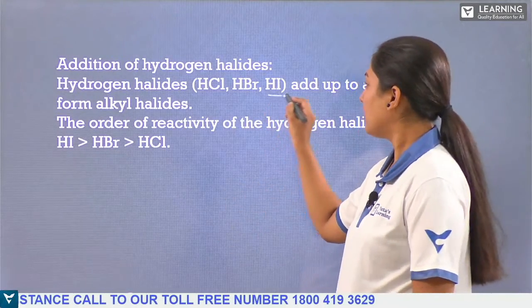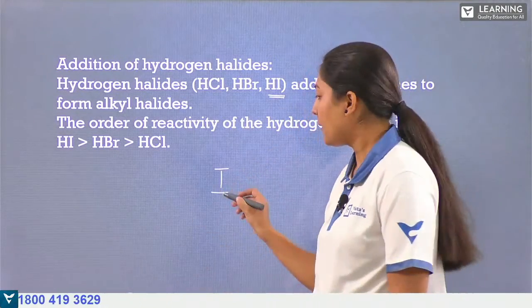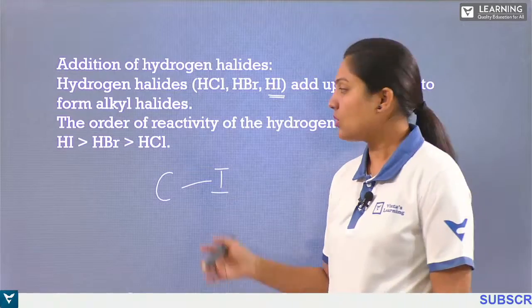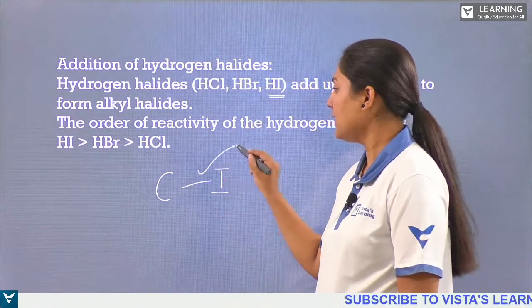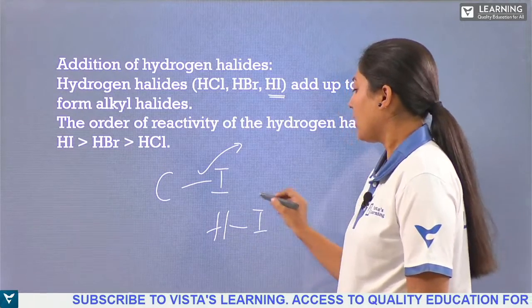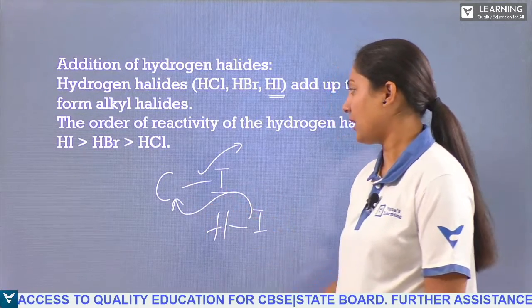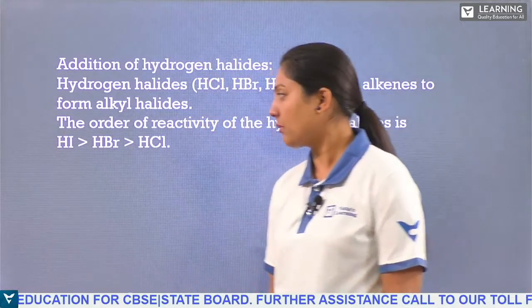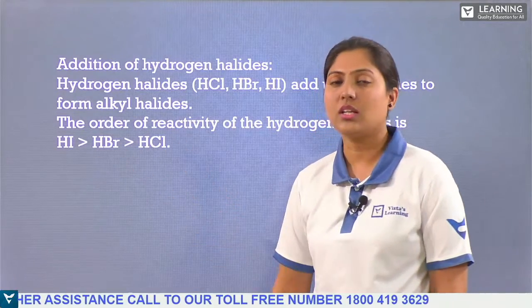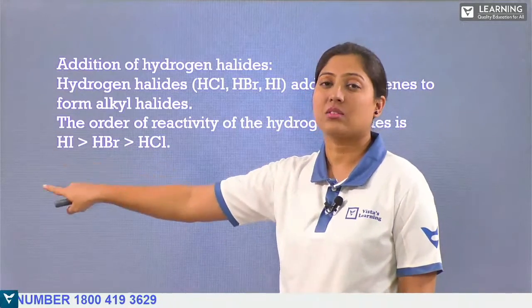As we know, the carbon-iodine bond formed will be weak, and when it is weak, we can easily remove it. In hydrogen iodide, the bond between hydrogen and iodine is weak, so it can easily be broken. So you can remember that the order of reactivity will be high for hydrogen iodide because hydrogen and iodine can be easily removed, as iodine is less electronegative.